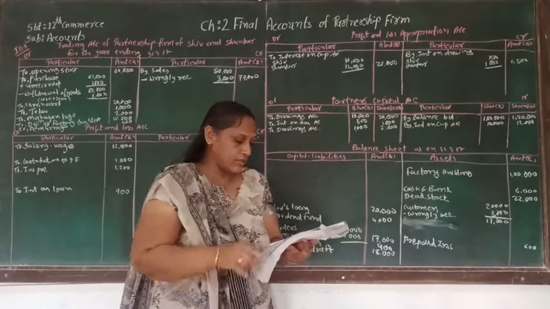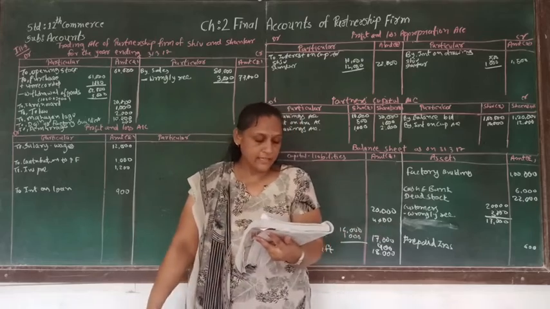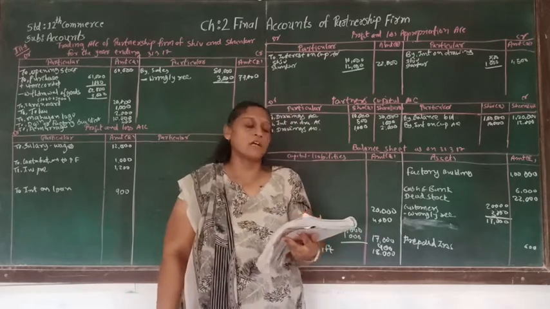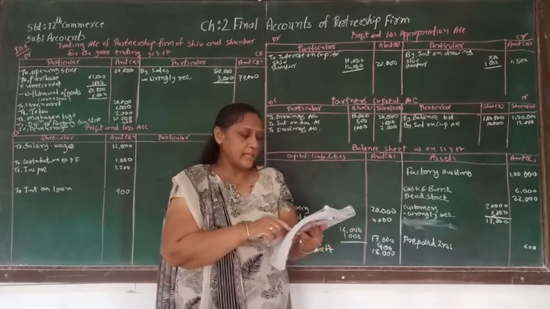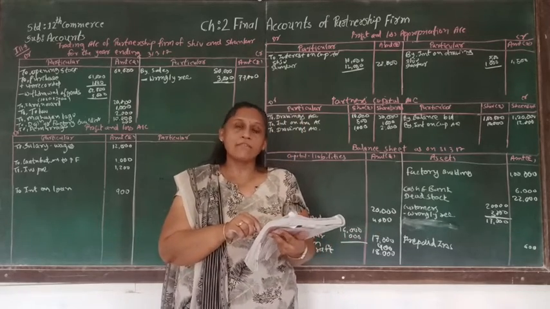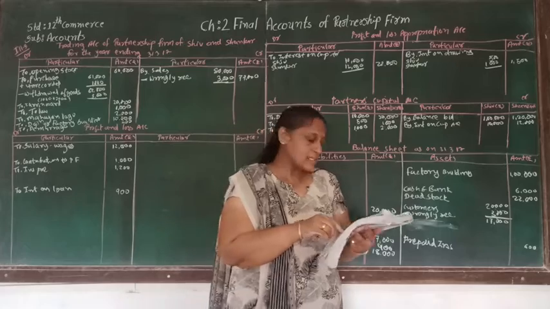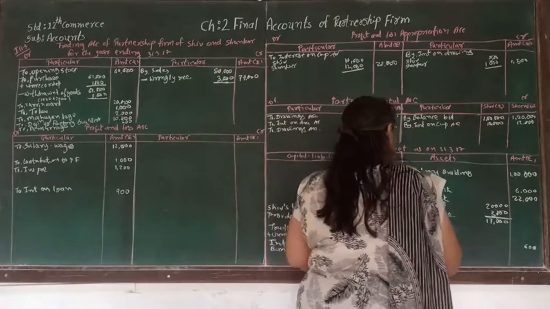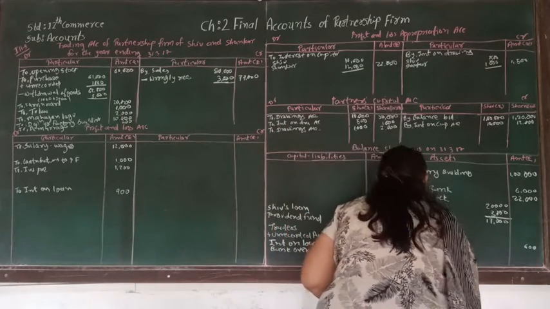And afterwards, another account is bills. Bills is also given on both sides, that is again 30,000 and 14,000. So 30,000 has a debit balance, so that will be bills receivable, and 14,000 has a credit balance, so it is bills payable. So that is also supposed to be written on both sides.